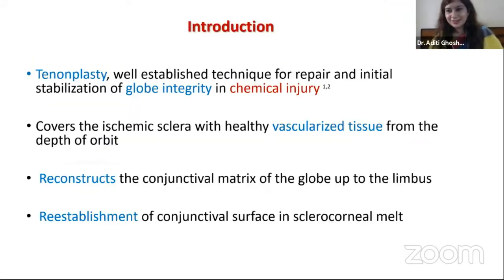So, tenonplasty, the unsung savior in chemical injury, is a well-established technique for repair and initial stabilization of globe integrity in chemical injury. What it does is cover the sclera with a healthy vascularized tissue from the depth of the orbit, that is the tenon. The aim is to reconstruct the conjunctival matrix and surface and prevent further complications.